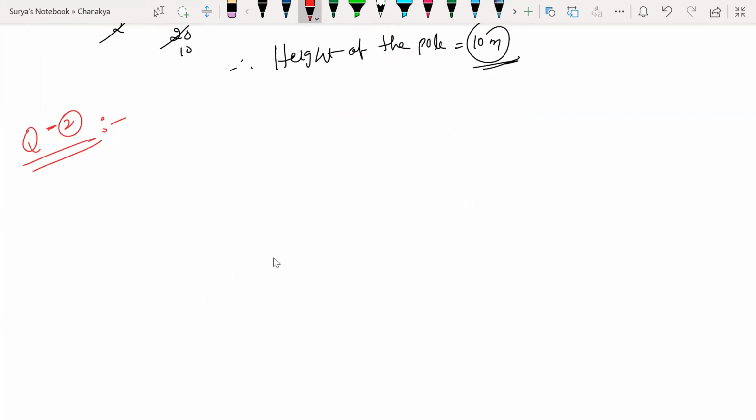Yes, a tree breaks due to storm and broken part bends to the top of the tree, touches the ground, making an angle of 30 degrees with it. So the distance between the foot of the tree to the point where the top touches the ground is 8 meters. Find the height of the tree. Very good question actually. Tree has been broken. Look at this, the tree touches the ground, making 30 degrees.